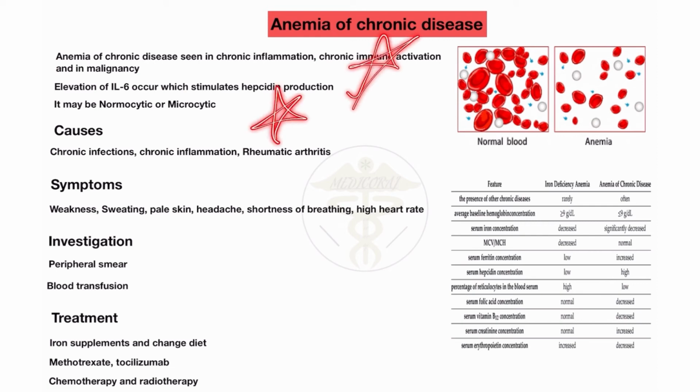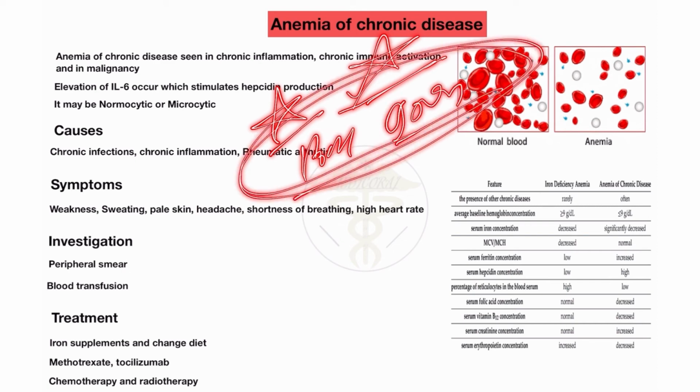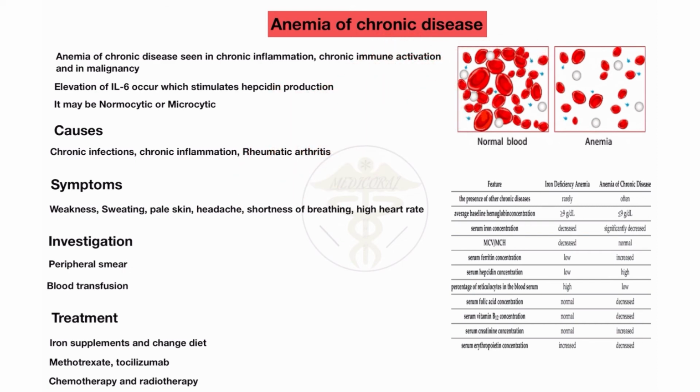Most things you will see in the patient of anemia of chronic disease are similar to iron deficiency anemia. They are mostly similar but not the same. I will explain the difference you will see in the anemia of chronic disease patient, which you will not see in iron deficiency anemia. The normocytic and microcytic appearance also appear in the anemia of chronic disease patient.